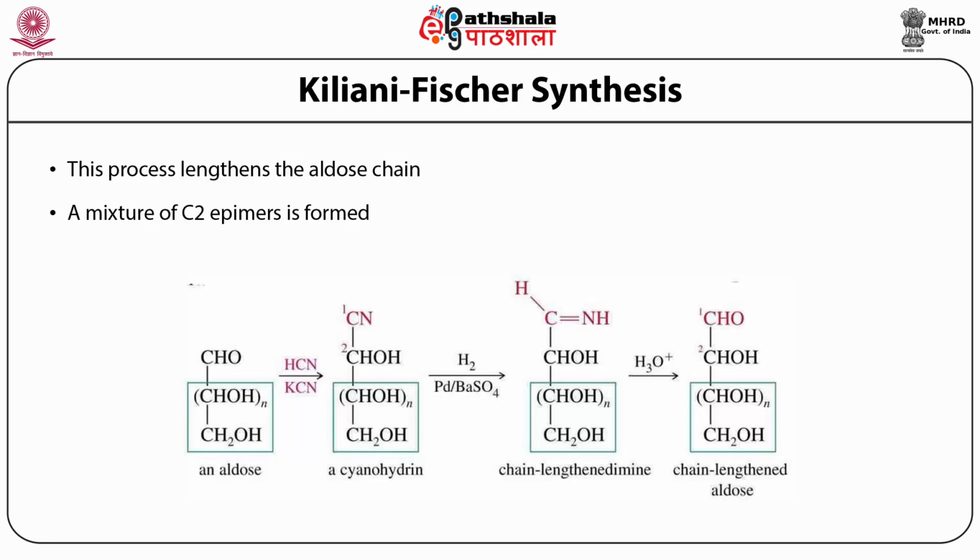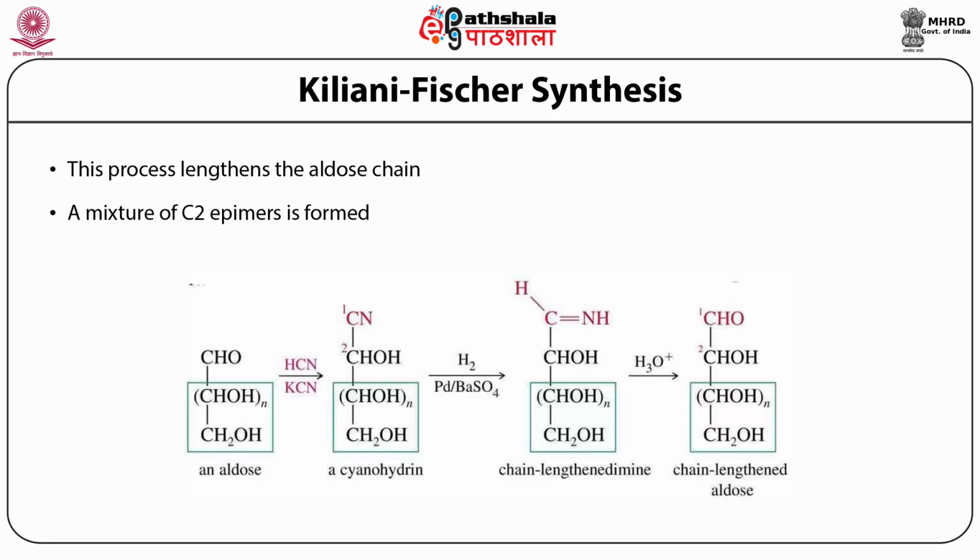Kiliani, in the synthesis process, went on to hydrolyze the cyanohydrin to aldonic acid, and Fischer had previously developed a method to convert aldonic acid to aldoses. This reaction sequence was used for many years, but the method currently employed to convert the cyanohydrins to aldoses was modified by Serianni and Barker in 1979, and it is referred to as the modified Kiliani-Fischer synthesis.